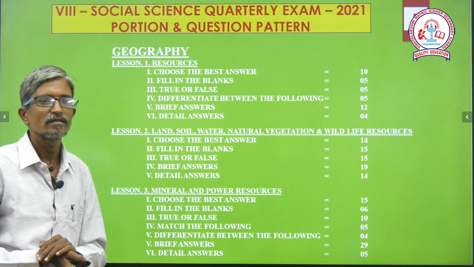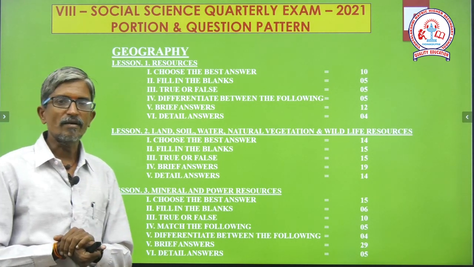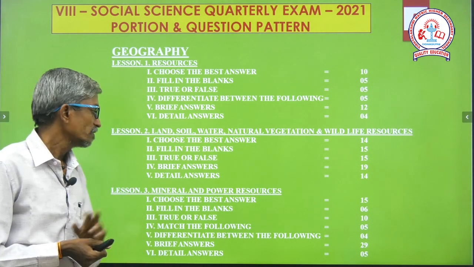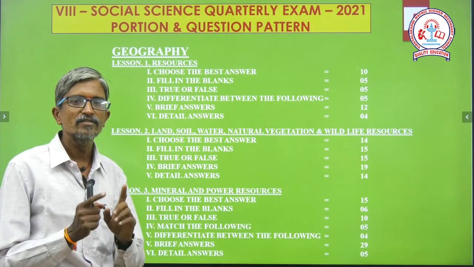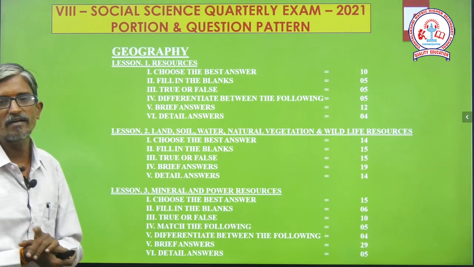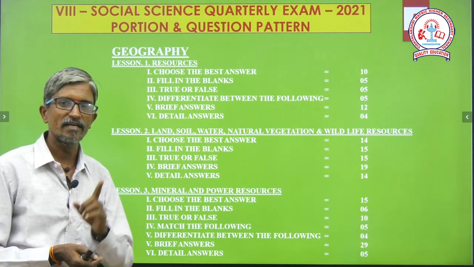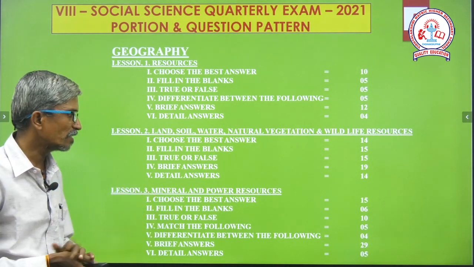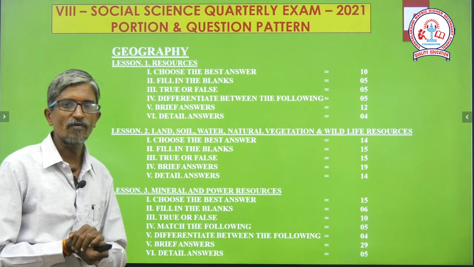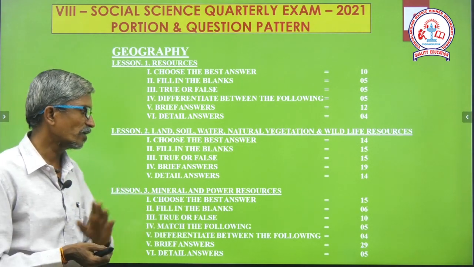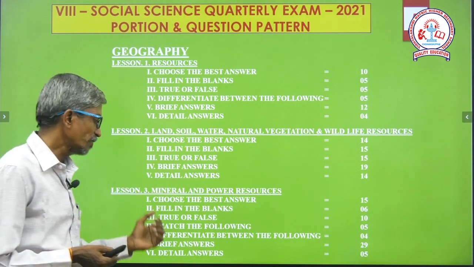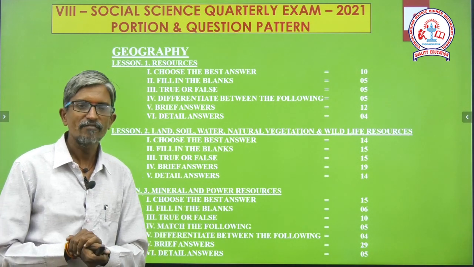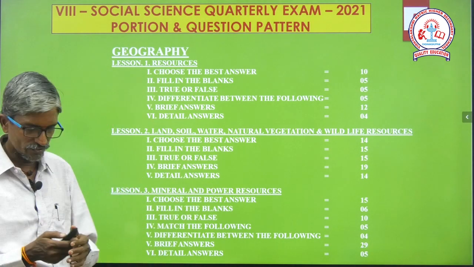Very simple question. And then chapter number 3, mineral and power resources. Here we have 6 important Roman. Roman number 1 as usual choose a correct answer carrying 15 questions. Fill in the blanks 10 questions. True or false 10 questions. Match the following 5 questions. Differentiate the following 4 questions. Brief answer 29 questions, and finally detailed answer 5 questions.